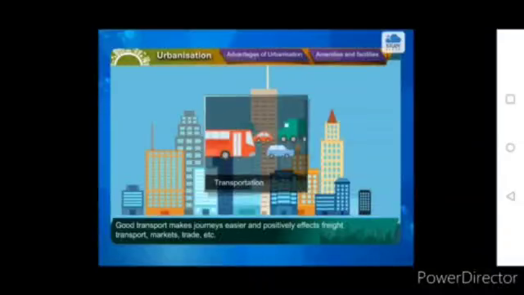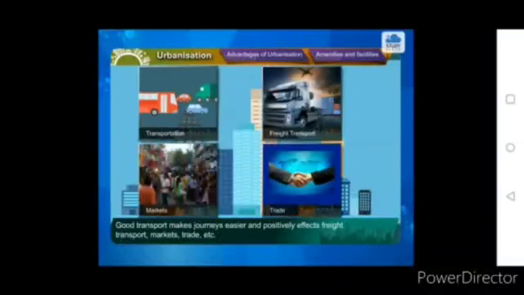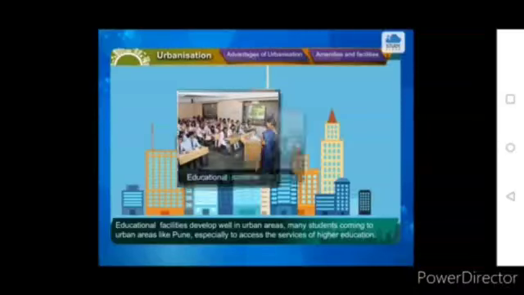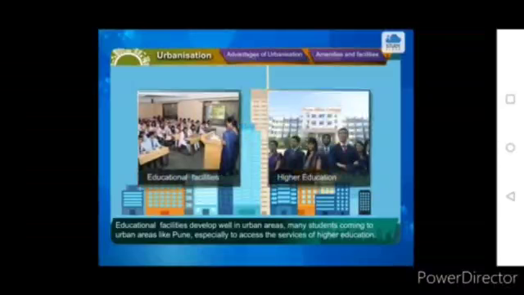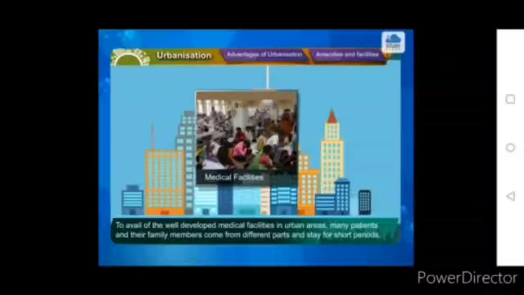Good transport makes journeys easier and positively affects freight transport, markets, trade, etc. Educational facilities develop well in urban areas, with many students coming to urban areas like Pune, especially to access the services of higher education. To avail of the well-developed medical facilities in urban areas, many patients and their family members come from different parts and stay for short periods.